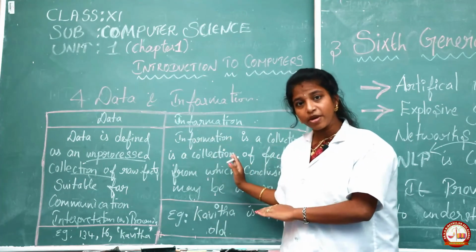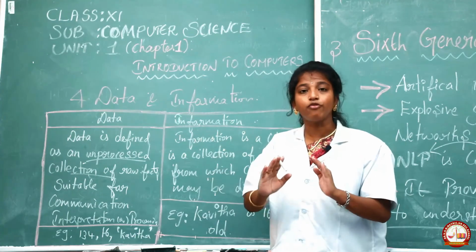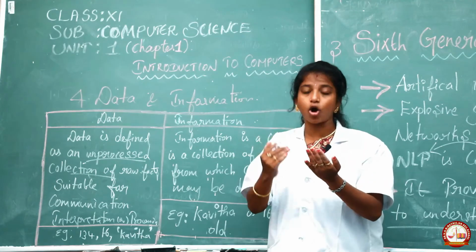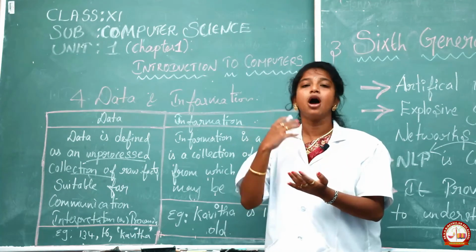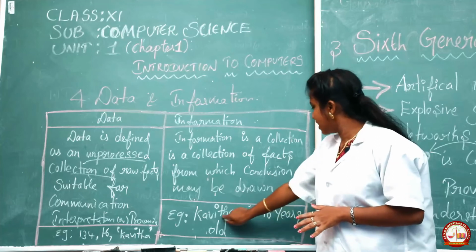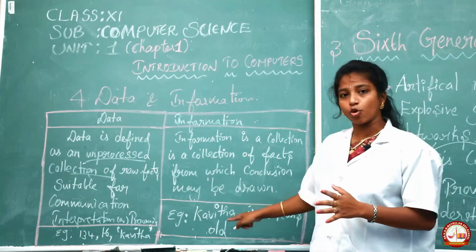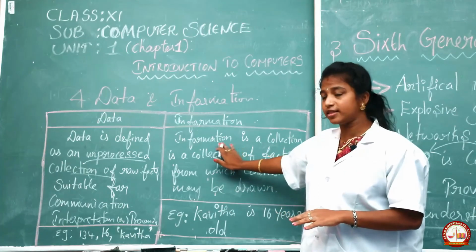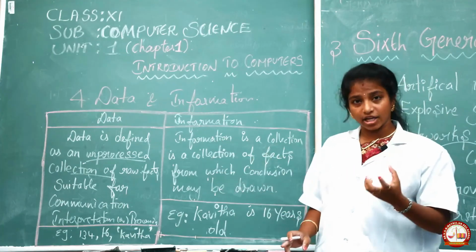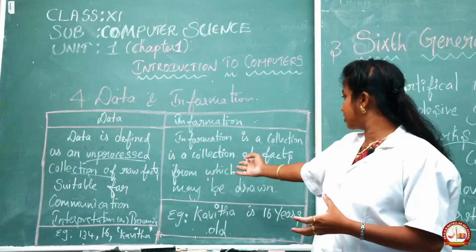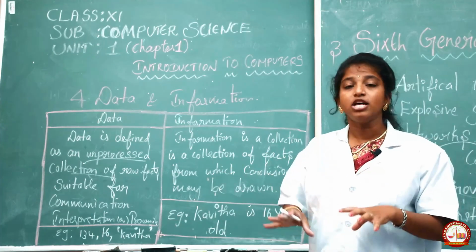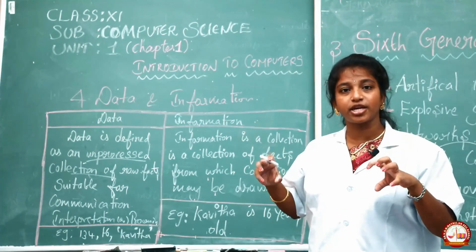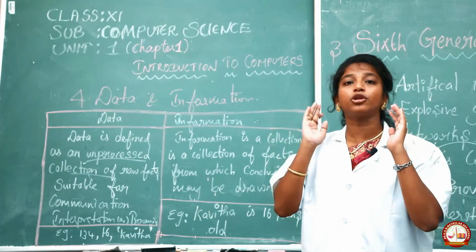Whereas information must give the full concept or full information about that. For example, Kavita is 16 years old. We are getting the full information about the topic. That's why I am saying that information is a collection of facts from which a conclusion may be drawn. So when we get the information, we will be getting some conclusion.